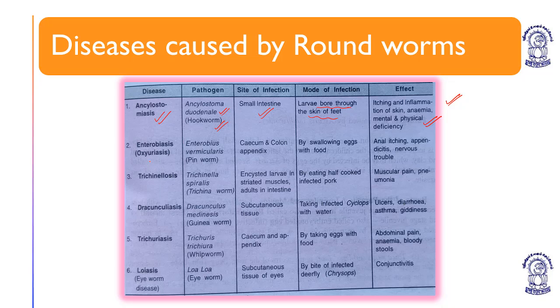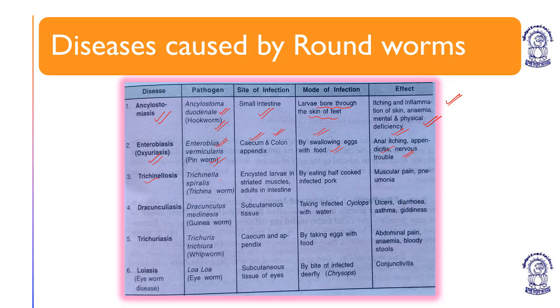Enterobius vermicularis or oxyriasis. The pathogen is Enterobius vermicularis, pinworm. The site of infection is cecum and colon. Mode of infection is by swallowing eggs or food. The effect is anal itching, appendicitis, and nervous trouble.